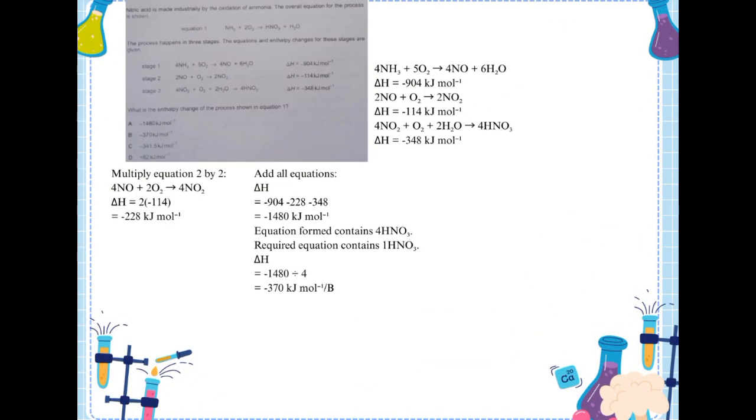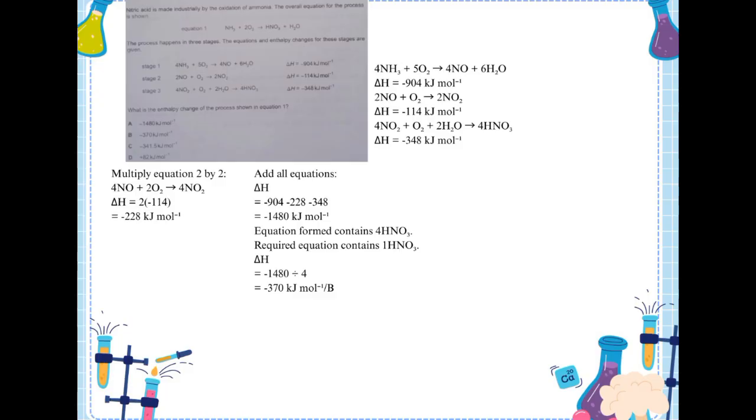Next, nitric acid is made industrially by the oxidation of ammonia. The overall equation for the process is shown. Equation 1 is NH3 plus 2O2 gives HNO3 plus H2O. The process happens in 3 stages. The equation and enthalpy change for these stages are given. Stage 1 is 4NH3 plus 5O2 to 4NO plus 6H2O. Delta H is minus 900 kilojoules per mole. Stage 2 is 2NO plus O2 to 2NO2. Delta H is minus 114 kilojoules per mole.